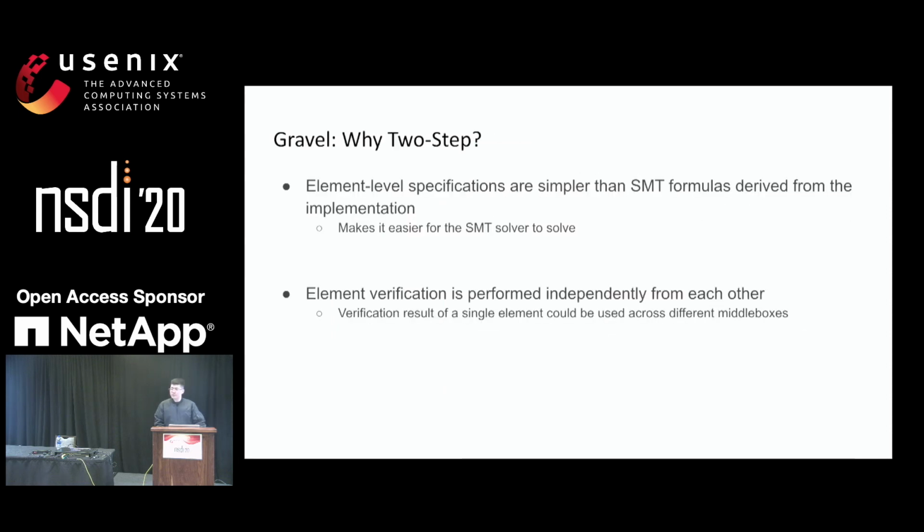So why are we doing this two-step verification approach? There are two major benefits. The first one is that the element-level specifications are always simpler than the SMT formula we extracted from the implementation itself. Therefore, it makes it easier for the SMT solver to give us a result. And the second benefit is that the element-level verification is performed independently of each other. Therefore, the verification result of a single element can always be reused across different middlebox verifications.